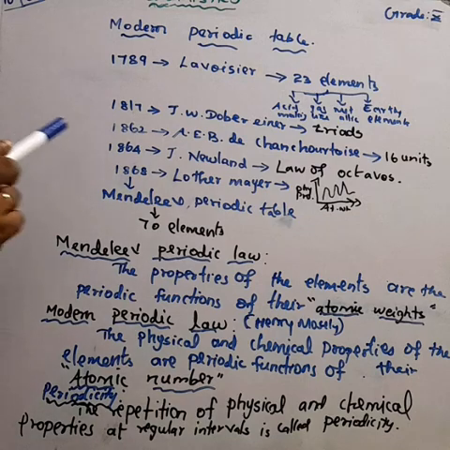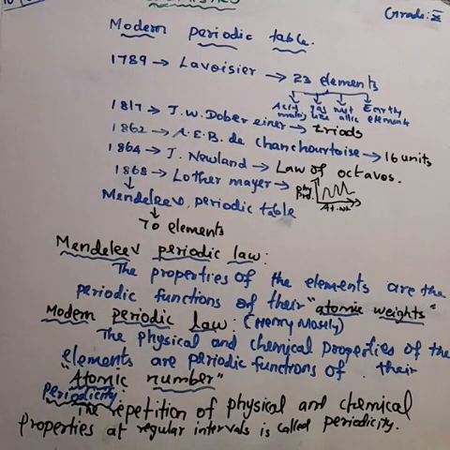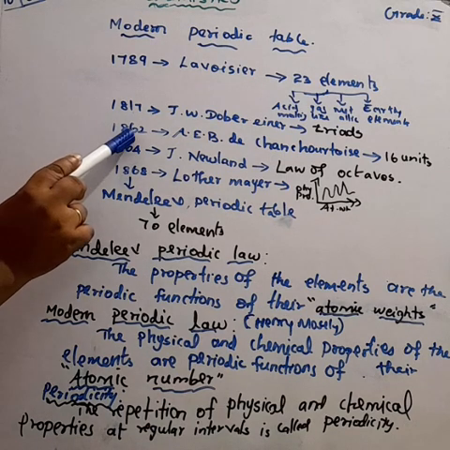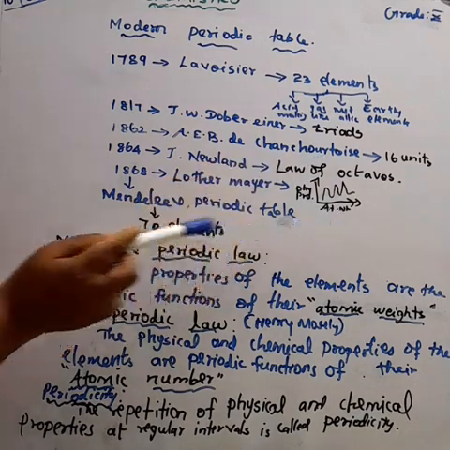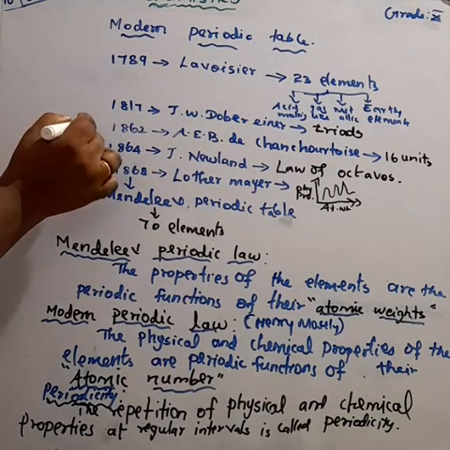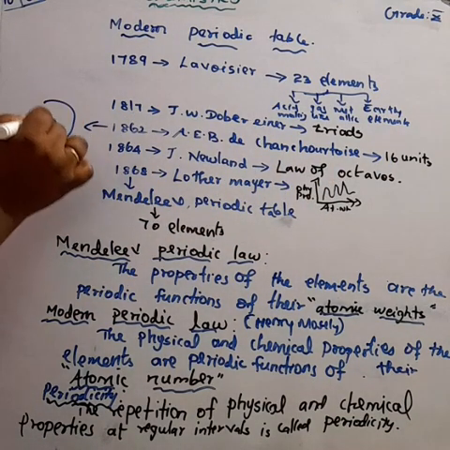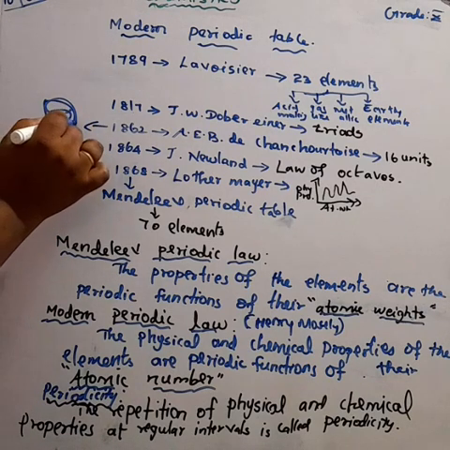And then in 1817, J.W. Dobereiner arranged the elements into triads, but he could not extend this concept. Because of this, in 1862, A.E.B. de Chancourtois arranged the elements into 16 units along a helix on the surface of a cylinder. But it did not attract much attention.